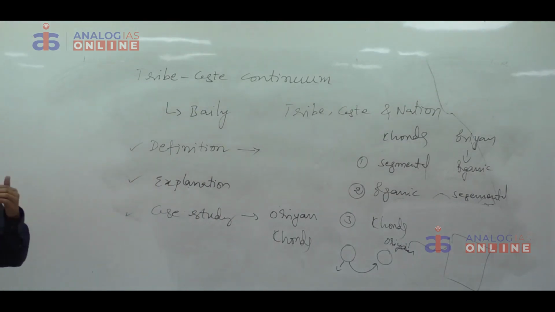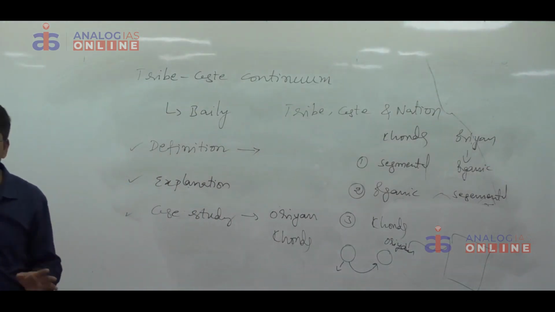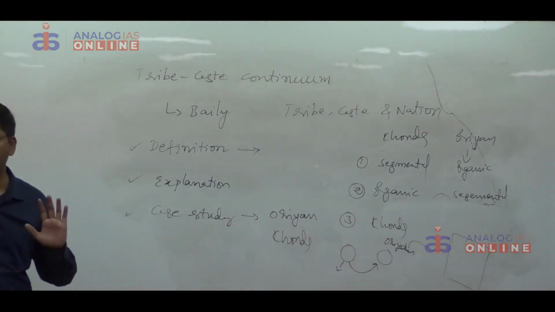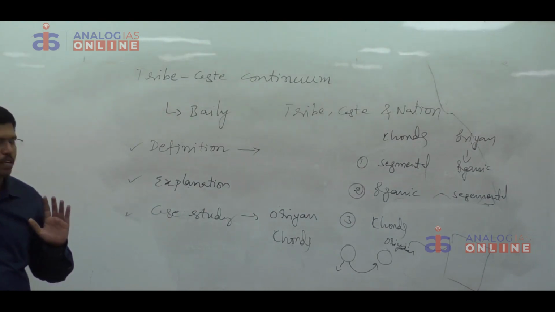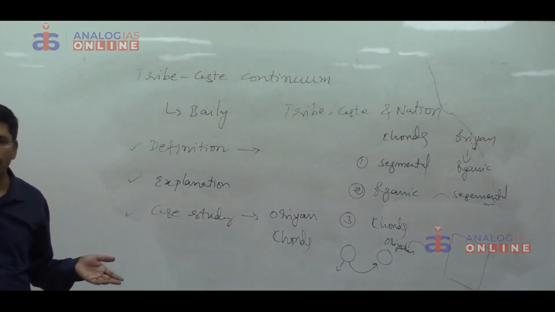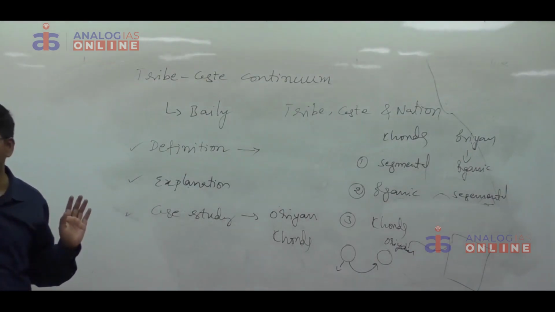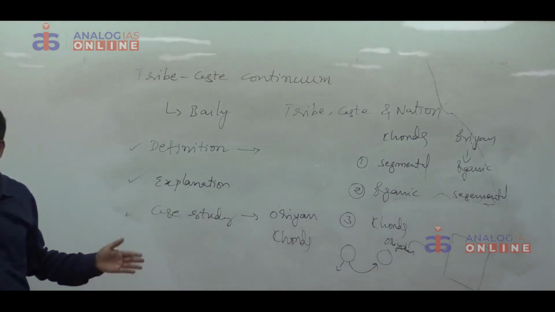There is neither a pure tribe nor a pure caste. Discuss. That is the question. Or is there a pure tribe? Or is there a pure caste? This type of questions may be asked. Then you have to write, there is neither a pure tribe nor a pure caste. It can be explained best with the help of the Tribe-Caste Continuum concept of LGBD. Then take this case study and explain.